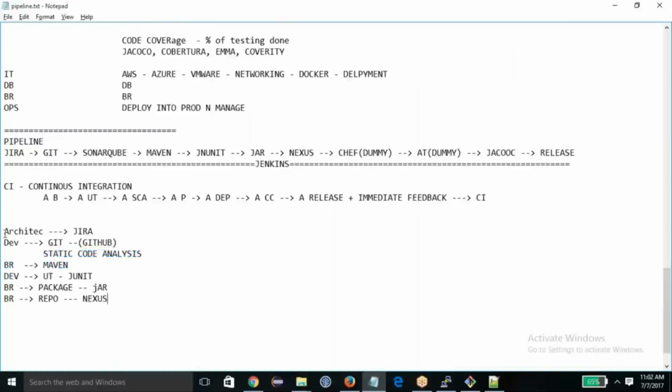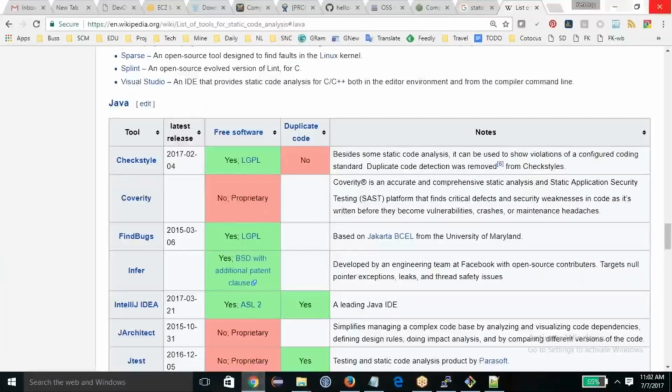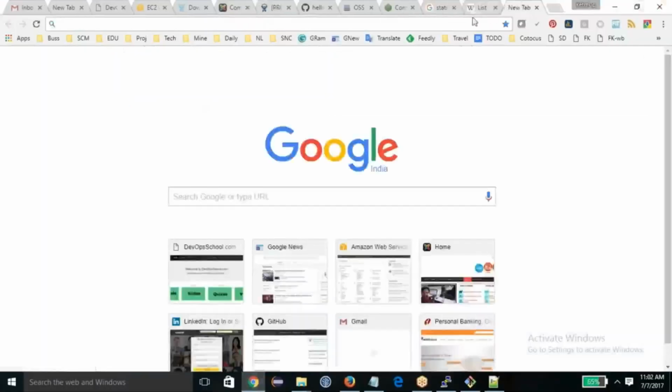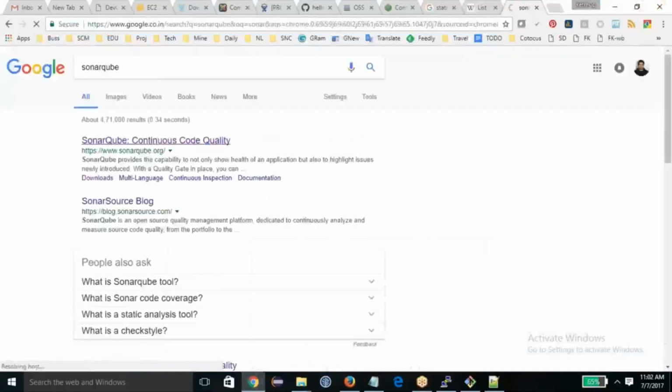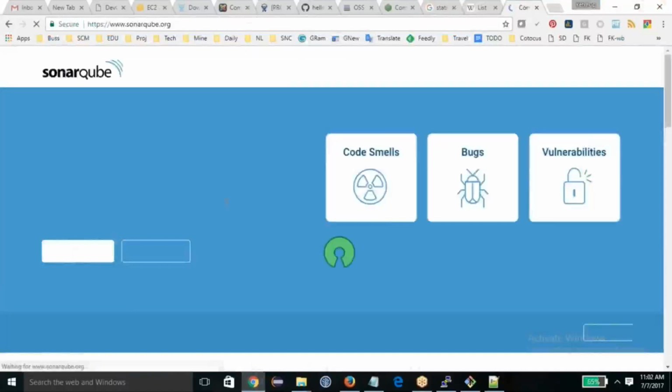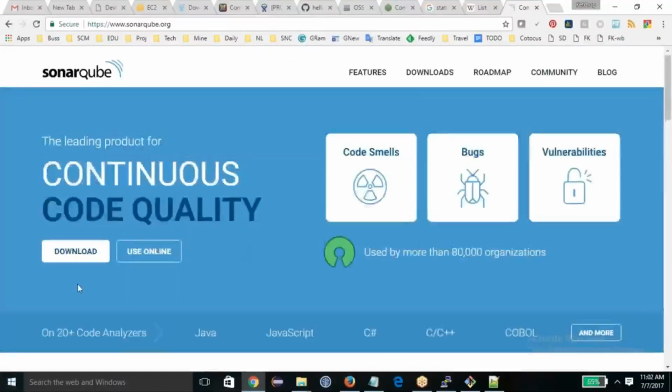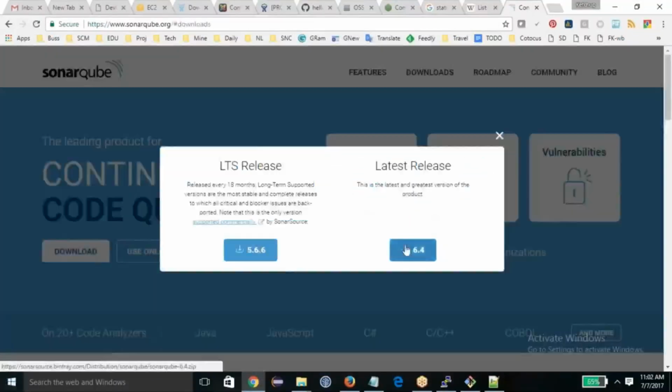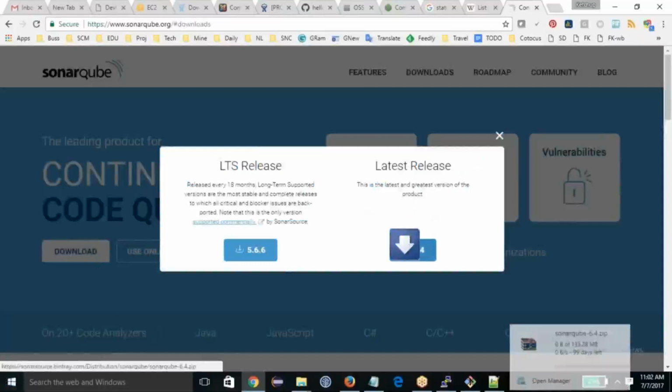Now we have everything, but I want to make SonarQube also run. So let me download SonarQube quickly. I need all these servers to happen properly. Let's download the latest one.